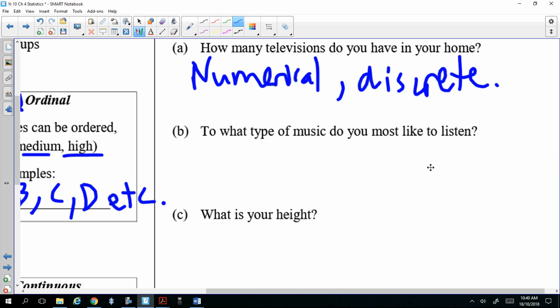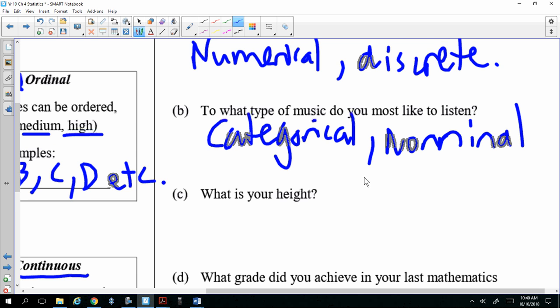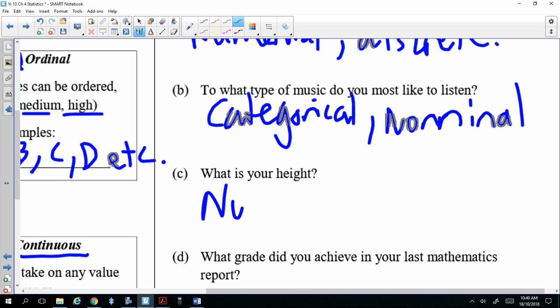You cannot order the types of music, so you write nominal. Actually, write categorical first, categorical, and then nominal. Okay, good. How about your height? It's continuous. You can have any height, numerical, continuous.